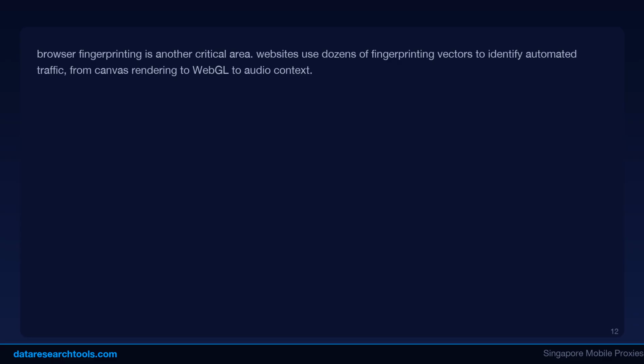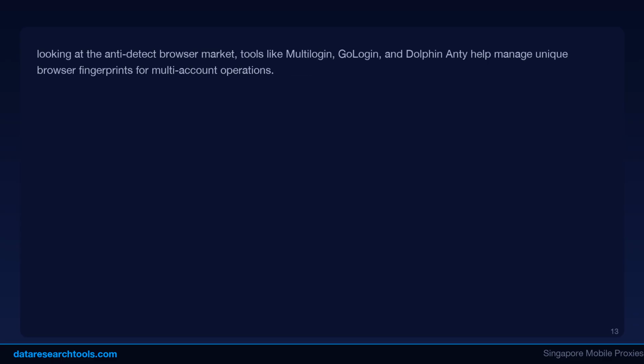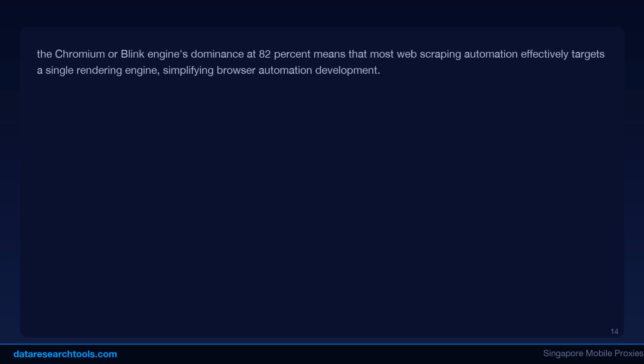Now let's look at browser market share trends. Several trends are shaping the browser landscape in 2026. Chromium consolidation is a big one. Chrome, Edge, Opera, Brave, and Vivaldi all use the Chromium engine. This means over 80% of web traffic comes from Chromium-based browsers. For scrapers, this simplifies user agent management.